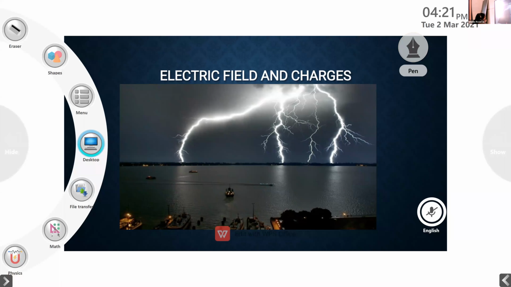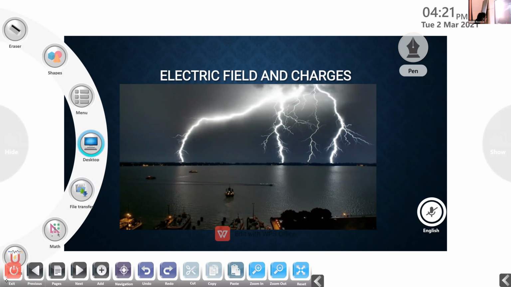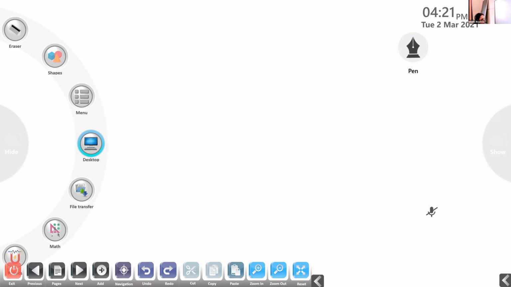What did you discuss in the last class? Methods of charging a body. Yes. What are the different methods of charging? Charging by friction, charging by induction, and charging by conduction.